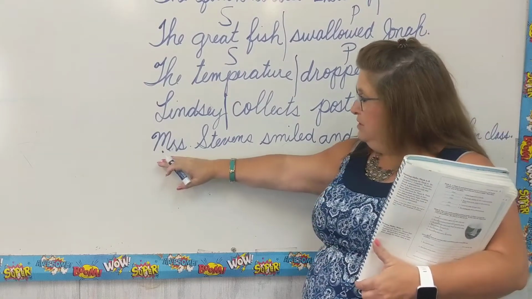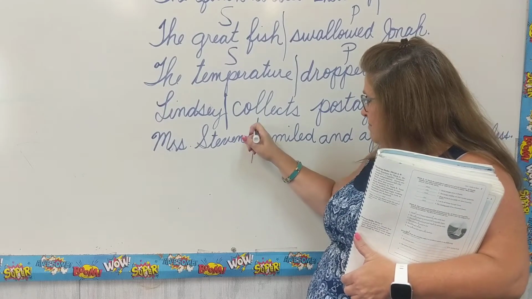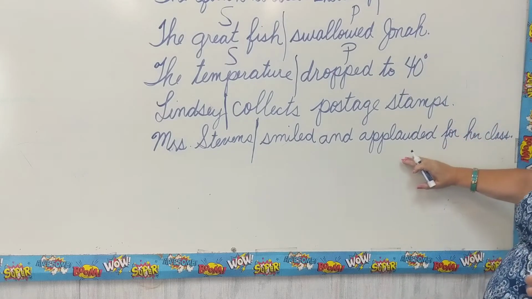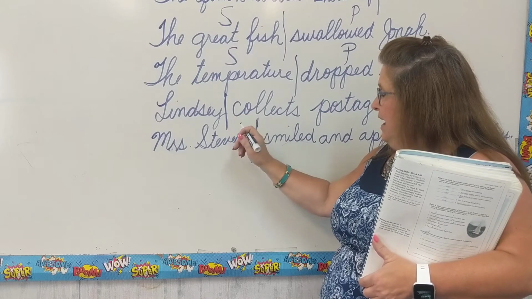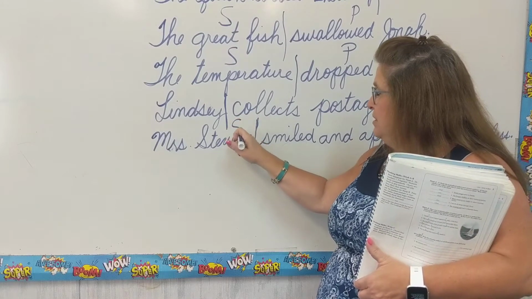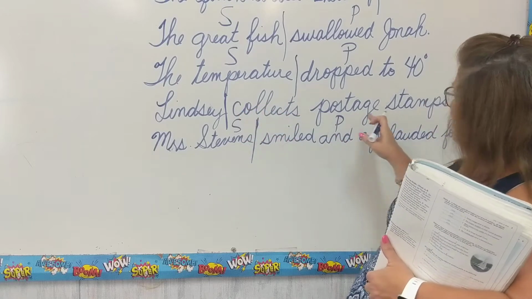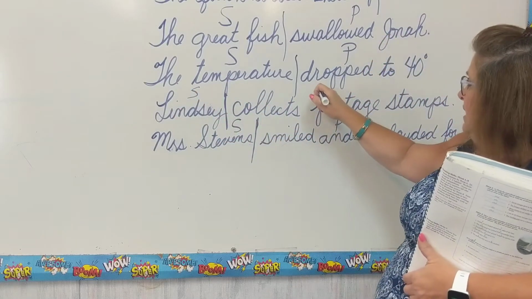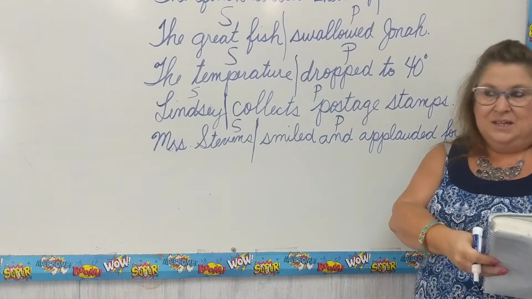Well, it's about good old sweet Mrs. Stevens. And what exactly did Mrs. Stevens do? She smiled and applauded for her class. So we just divided that sentence into its two parts, the subject and the predicate. Lindsay is our subject part of the sentence. Collects postage stamps is the predicate part of our sentence.